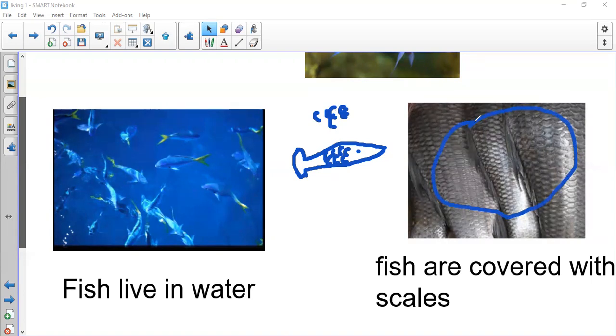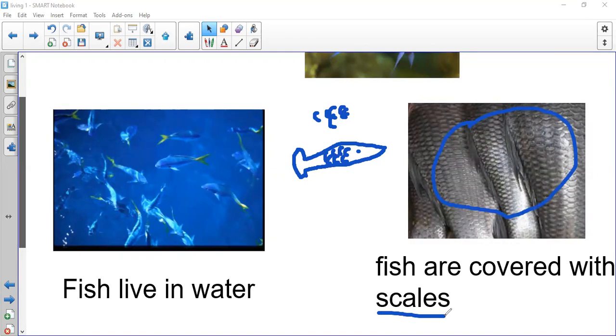Repeat after me, scales. The fish body is covered with scales. One more time. The fish body is covered with scales. So fish live in water and it's covered with scales. Repeat after me, scales. The fish body is covered with scales. One more time. Fish live in water. The fish body is covered with scales.